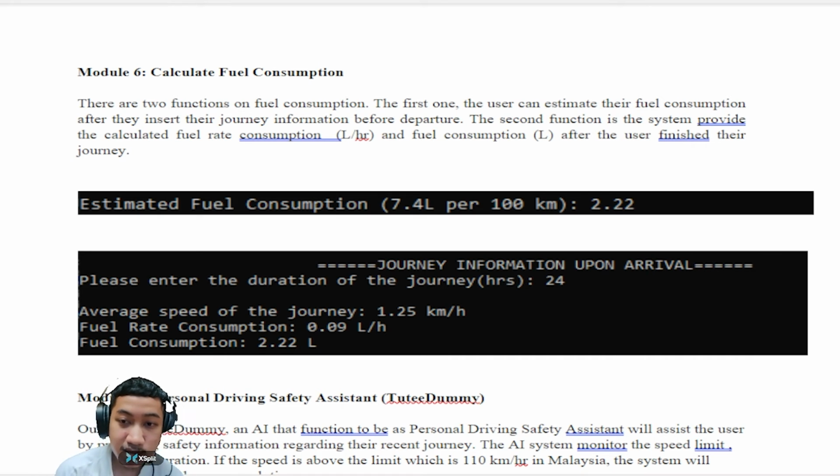The second function is the system provides the calculated fuel rate consumption in liters per hour and also the fuel consumption in liters after the user finishes their journey. The user will input the duration of their journey and our system will calculate the fuel rate consumption, which is 0.09 liters per hour, and the real time fuel consumption, which is 2.22 liters. You can see here the estimated fuel consumption and the fuel consumption is the same, which is 2.22 liters.